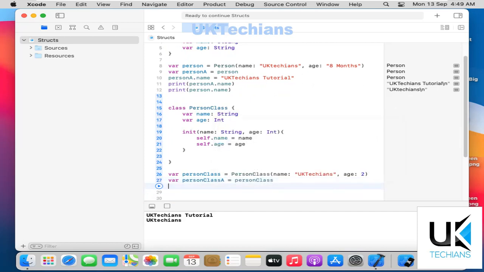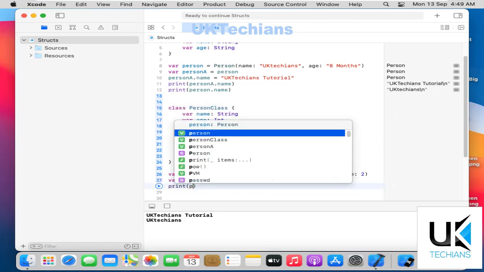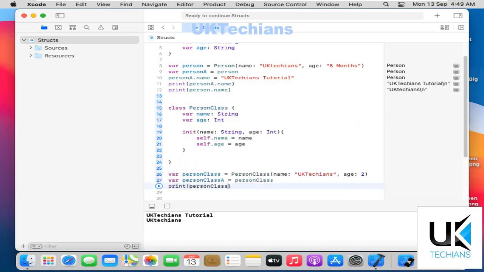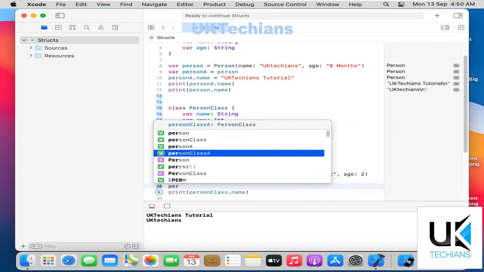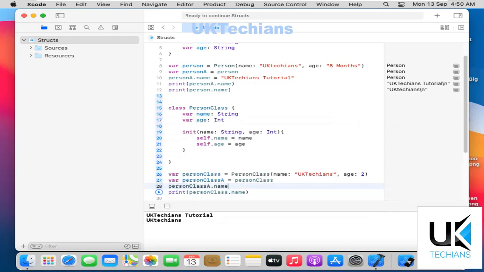Now let's print the person class dot name, and similarly, person class A dot name equals UK tutorial.